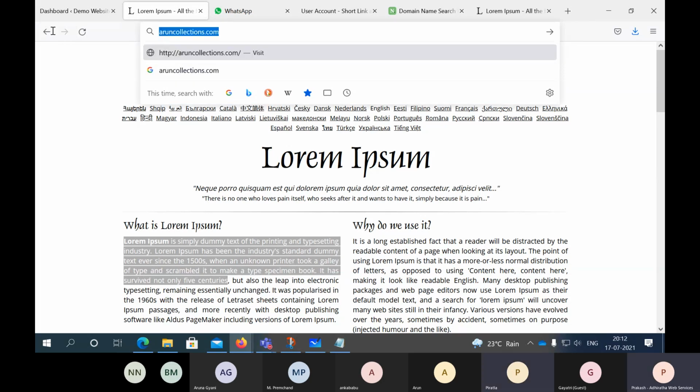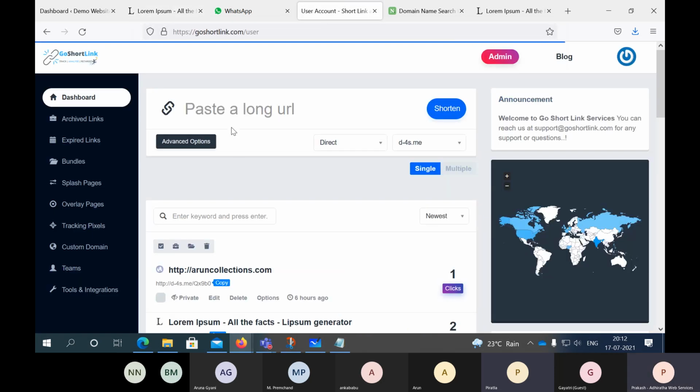No, I want to track from here actually. Exactly, Sriram. But when you want to track, you have to use this short link service.